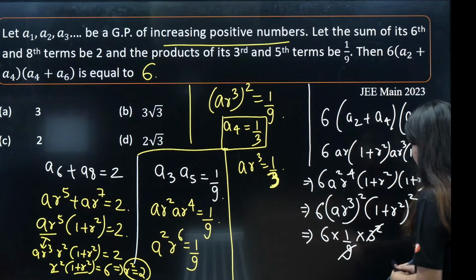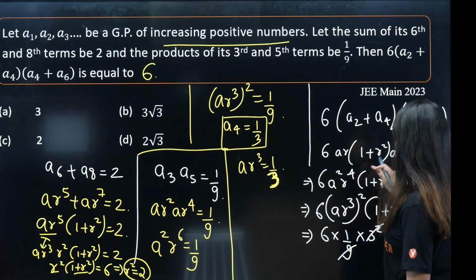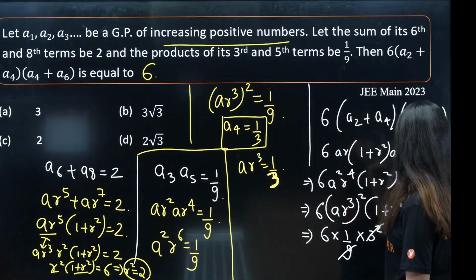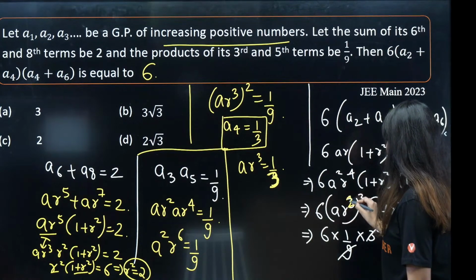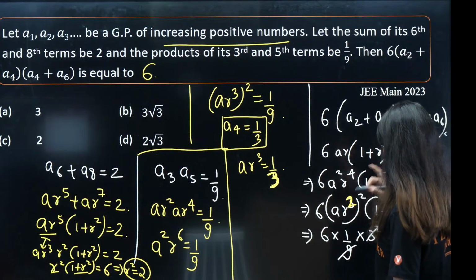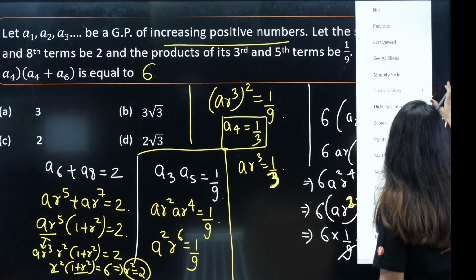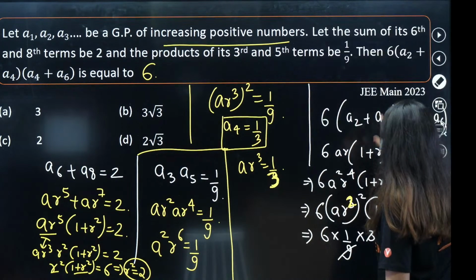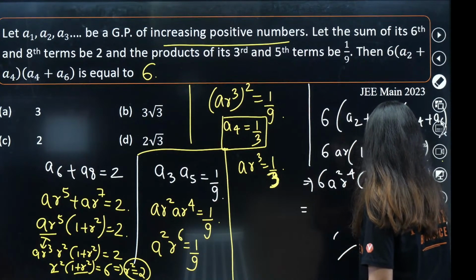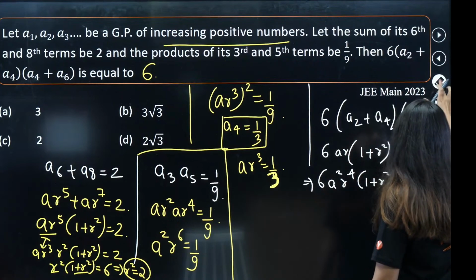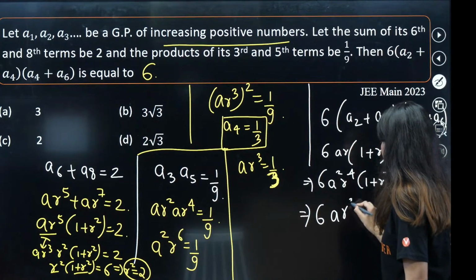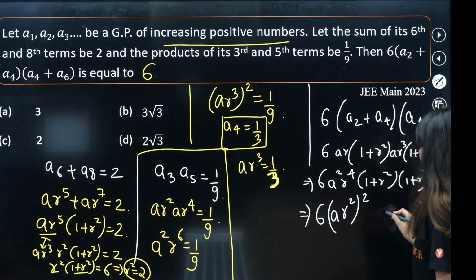Okay. Actually AR square whole squared. This is AR square whole squared. 6 AR square whole squared, and this is 1 plus R square whole squared.